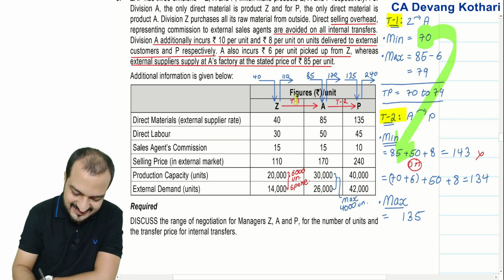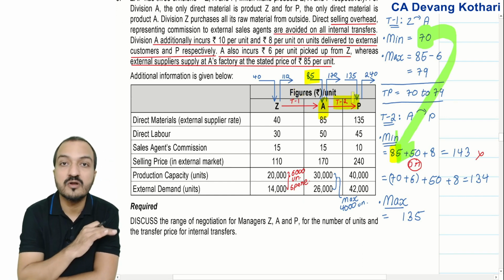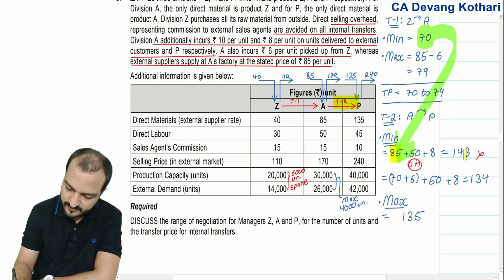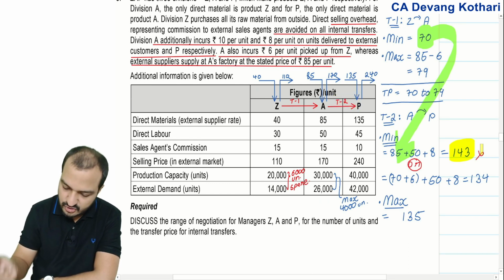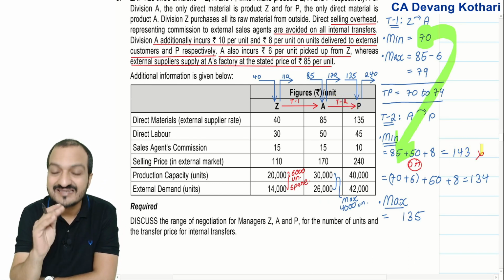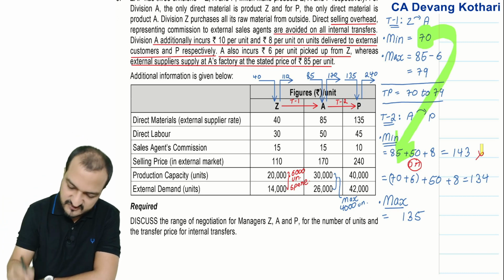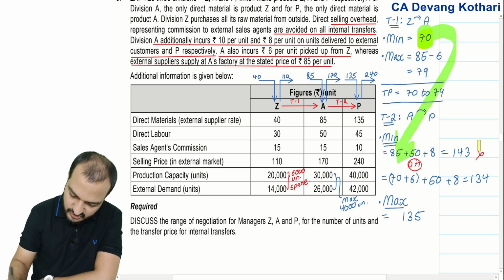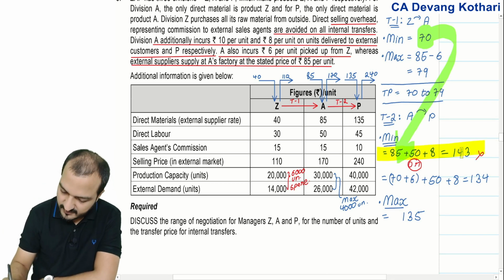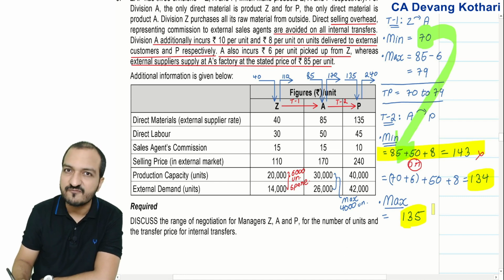If transfer 1 doesn't happen, if A has to buy material from outside at 85 rupees, then transfer 2 won't be possible, because then the minimum TP required by A is very high. Right? So transfer 2 is possible only if transfer 1 can happen, and that too at the price of 70 only. So that's why I cancel out this minimum TP. This becomes my minimum TP for transfer 2, maximum TP 135.